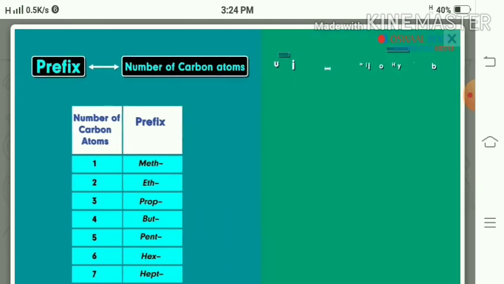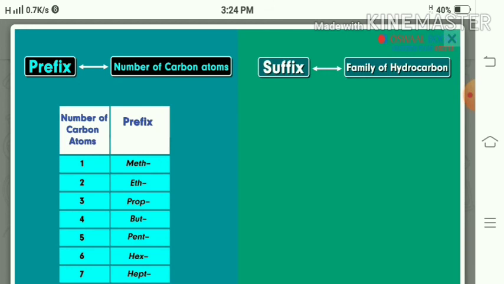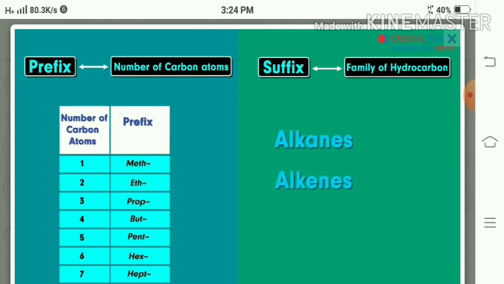Suppose in the case of alkane, the family of hydrocarbon, we add ANE after the prefix. Alkanes, alkenes and alkynes are the families of hydrocarbons.